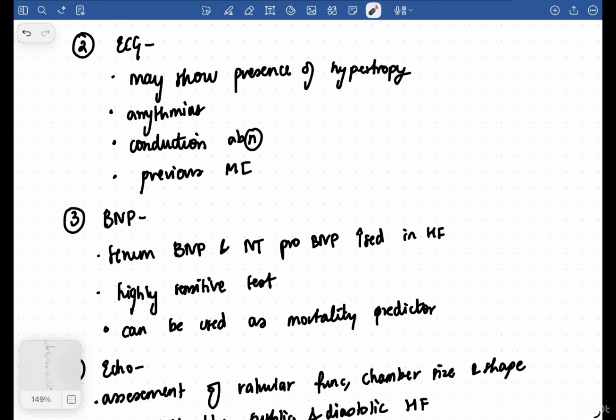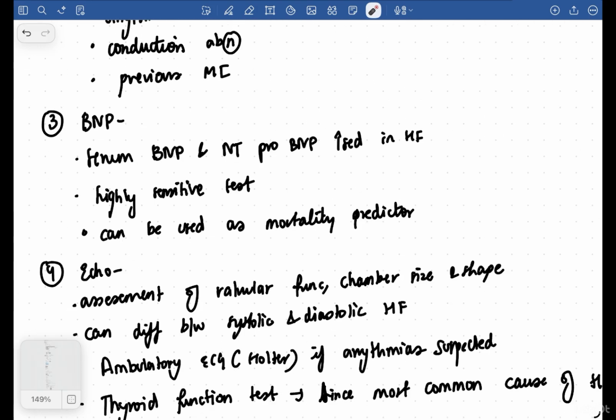Okay. Now, there's another test called BNP. So, serum BNP and NT-proBNP are increased in heart failure. It's a highly sensitive test and it is also used as a mortality predictor.